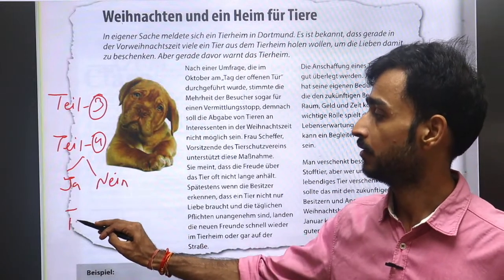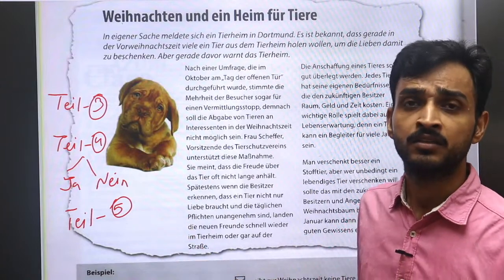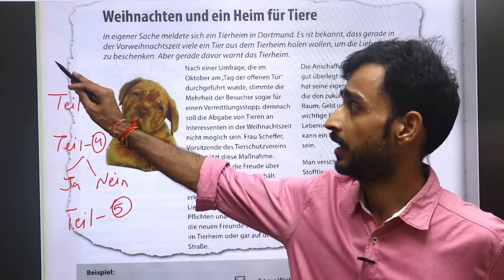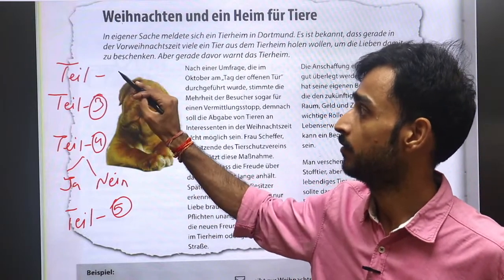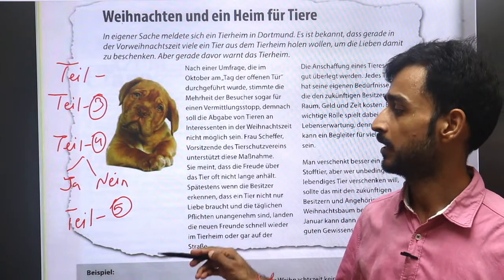And then we have Teil 5. Teil 5 again has a short paragraph, and on the basis of that there are questions. And Teil 1 again has a simple paragraph, and there are 6-7 questions. Alright, so this is the pattern of Lesen.